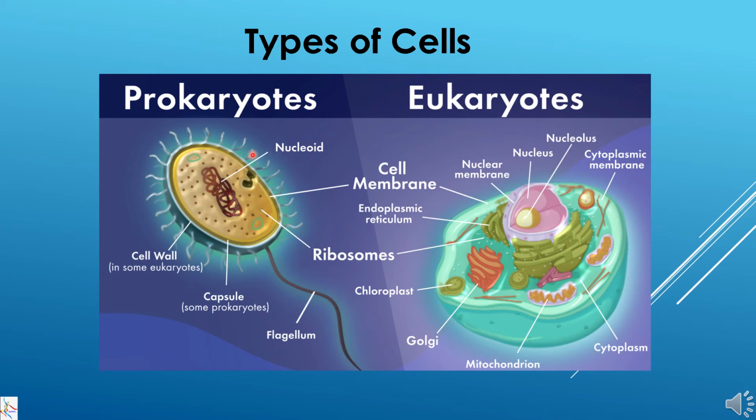And if we are talking about eukaryotic cell, Eu means advanced and karyon means nucleus. So here they have advanced nucleus and these cells are called eukaryotic cells. Now what is the basic difference between them? One has primitive nucleus and other has advanced nucleus.